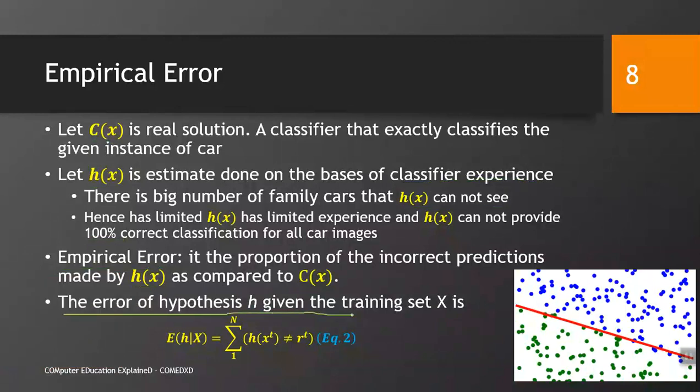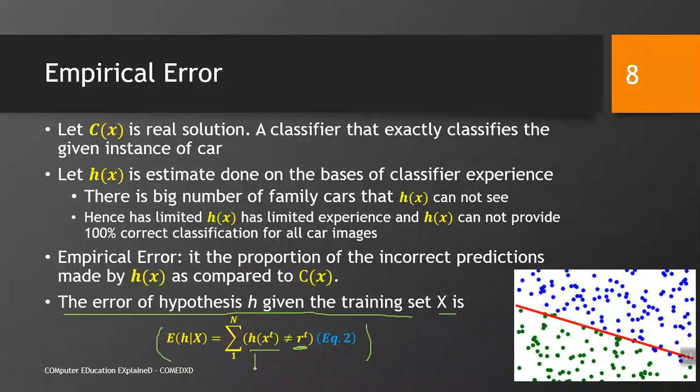The error of the hypothesis H given the training example set X could be written as this, as equation 2. How is that? Each instance, each car has a real value associated with it, whether it is a family car or not, and your chosen hypothesis based on the data set will predict whether that is a family car or not.